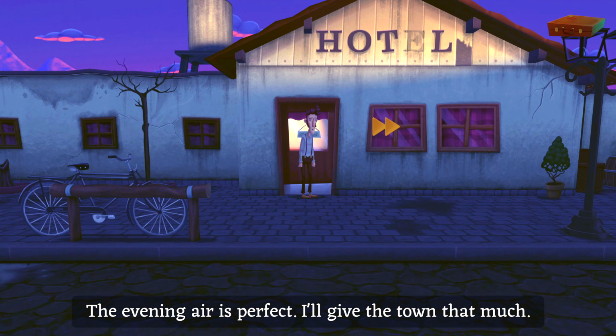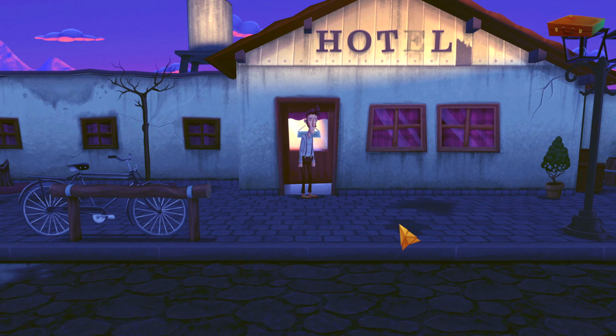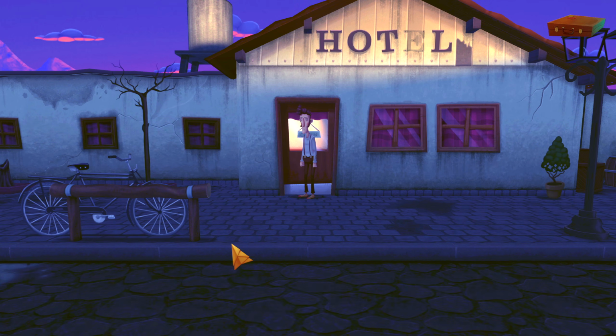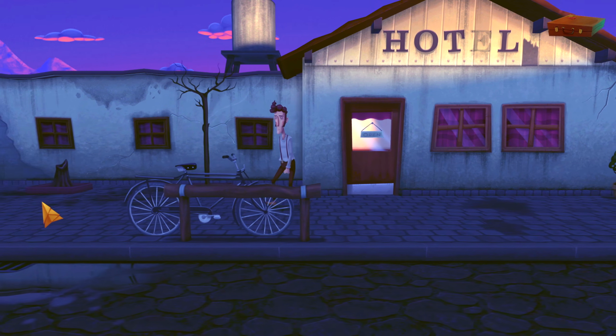The evening air is perfect. I'll give the town that much. Alright, let's see. So we're going for a walk. Do we go right or do we go left? Or do we take the bike? It's been here at least as long as I have. Hope it doesn't rain. It looks okay at the moment. Of course, we're going to go left, so over here.